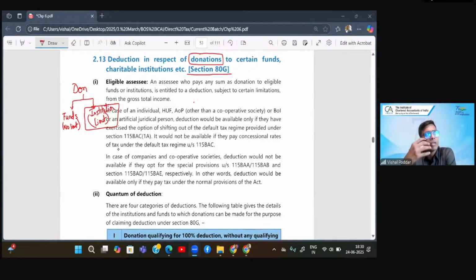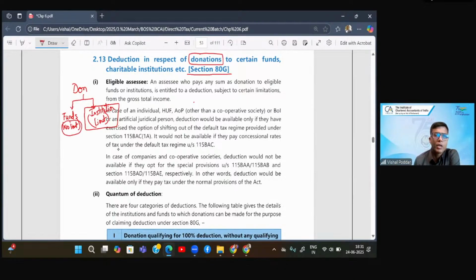An institution is an organization, like we go to a school or college, it is an educational institution. We go to some orphanage, it is a charitable institution. We go to some home for the aged, home for some disabled persons, some physically challenged persons, blind people. For their benefit, there is NAB, National Association for the Blind. All these are institutions. So there are two categories where the deduction is allowed under ATG. If you are giving donation to funds, there is no limit. If you are giving donation to institutions, there is a limit.